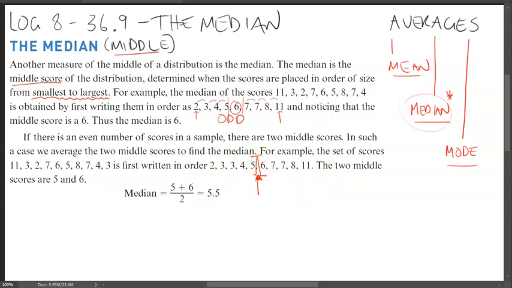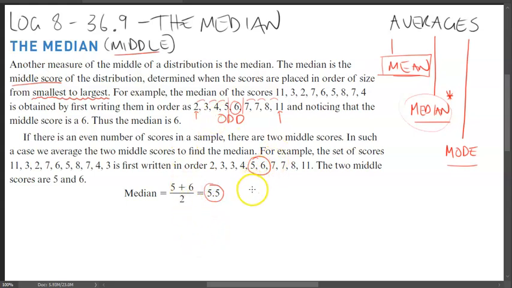So instead what we do is we take the end of the first half and the start of the second half. In other words, the two middle values. Now we don't necessarily say that there are two medians in this case. We work out the average in the form of a mean for this. So we'll take 5 and 6, add them together and divide by 2. And this ends up being 5.5.